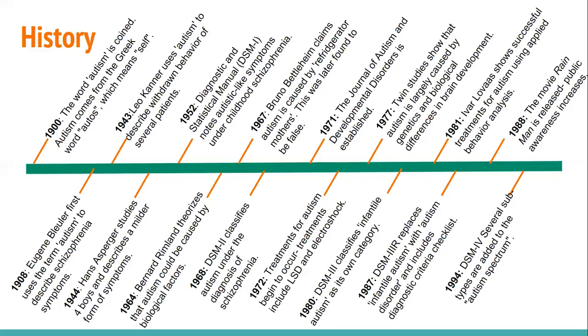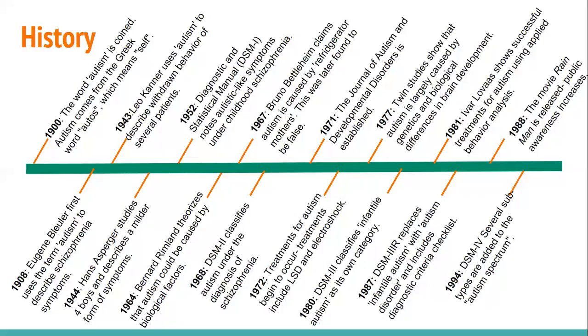In 1971, the Journal of Autism and Developmental Disorders was established and was the first journal to address autism specifically. In 1972, treatments for autism started to begin to occur. They included LSD and electroshock therapy. 1977 was when they started twin studies, which showed that autism is largely caused by genetics and biological differences in brain development. And then in 1980, the DSM-3 classified infantile autism as its own category when they updated it.